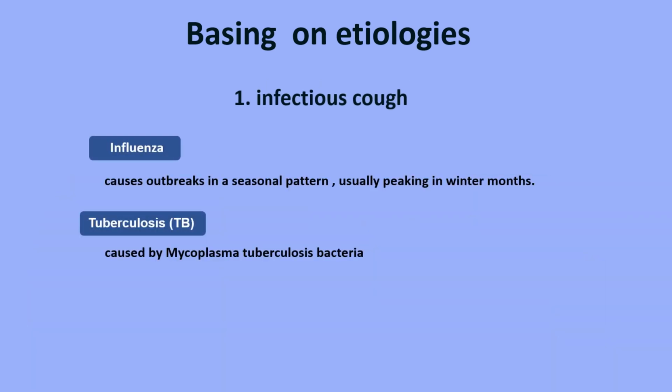Influenza. Influenza is an important viral pathogen that causes outbreaks in a seasonal pattern, usually peaking in winter months. It is commonly spread through droplet transmission. Tuberculosis. Tuberculosis is caused by Mycobacterium tuberculosis bacteria. It is a bacterial infection that spreads through inhaling tiny droplets from the coughs or sneezes of an infected person. It mainly affects the lungs.